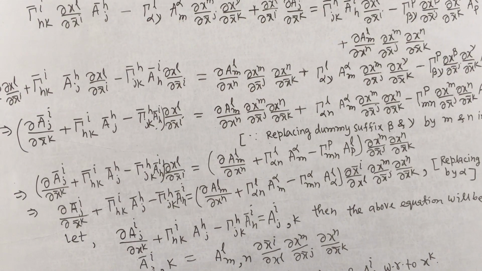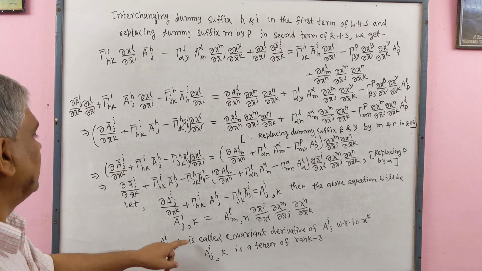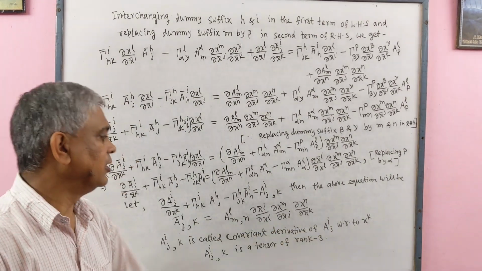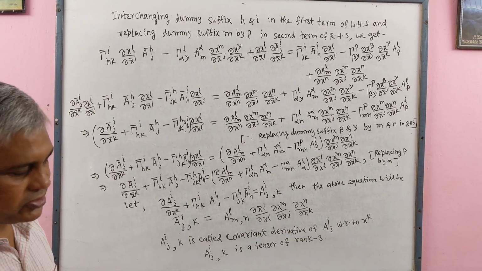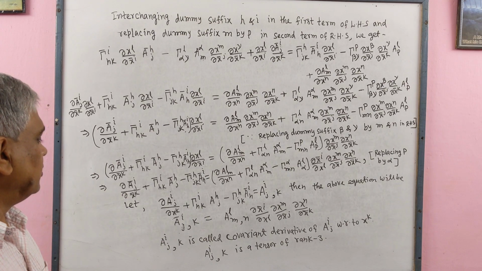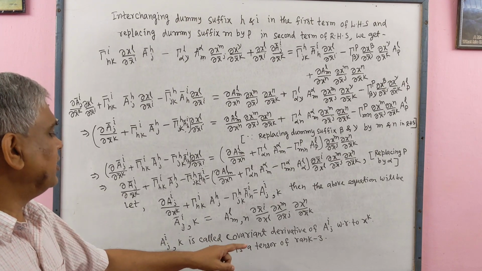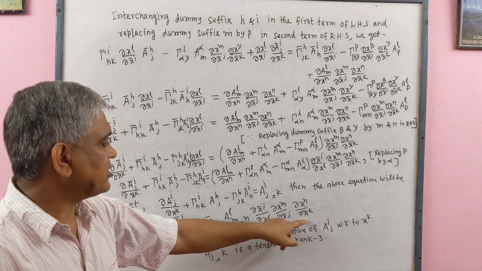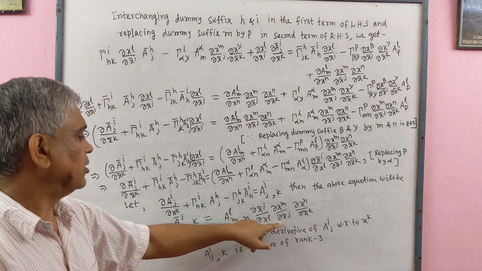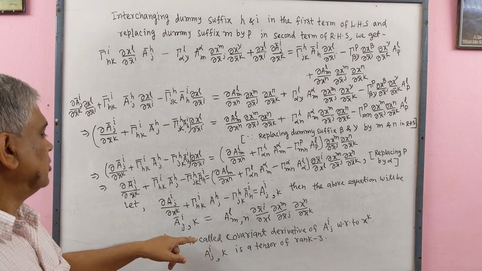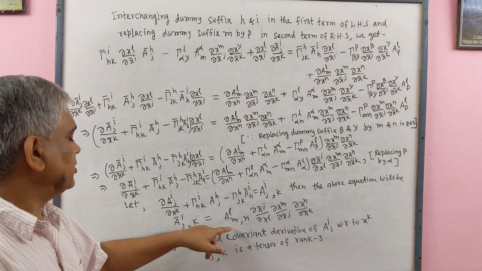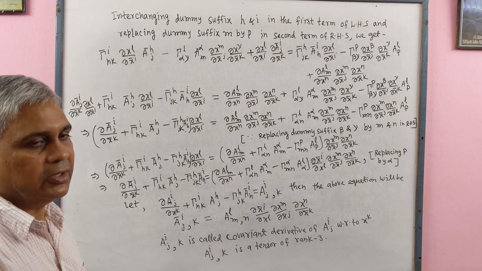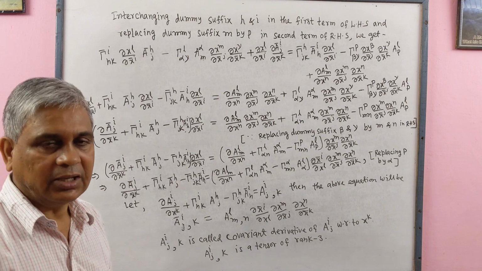This A^i_{j,k} is called the covariant derivative of A^i_j with respect to x^k. This A^i_{j,k} is a tensor of rank 3. Here we see three partial derivatives on the right side, so this is a tensor of rank 3. The covariant derivative of A^i_j is a tensor of rank 3.